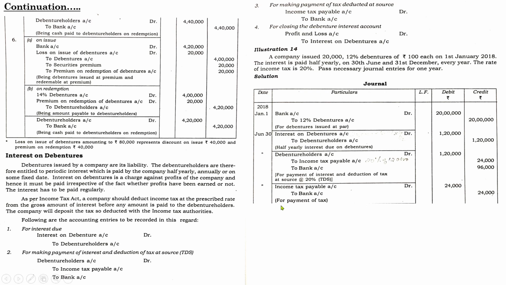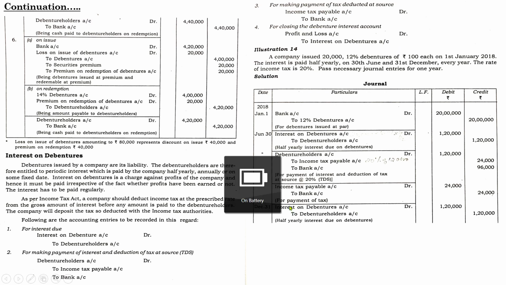So next one, when does the next payment happen? On 31st December. So the entry will be again interest on debentures account debtor to debenture holders account 1,20,000. Same interest rate, 20,000 into 100 into 12 by 100 into 6 by 12. Half year payment. So the entry will be 1,20,000 half year interest on debentures.